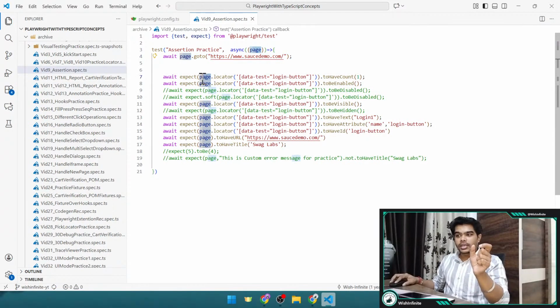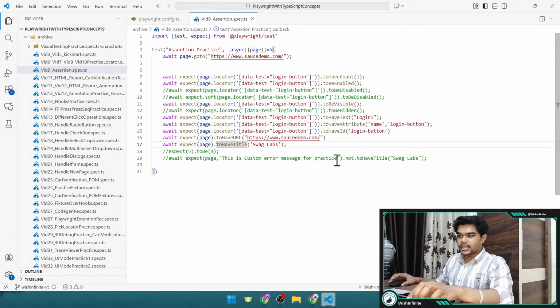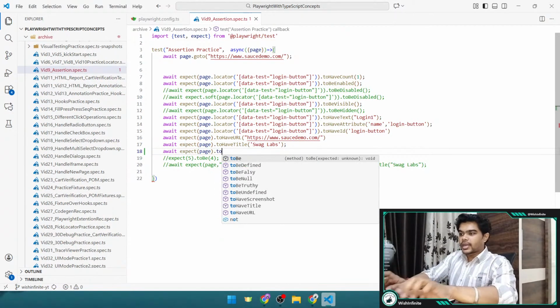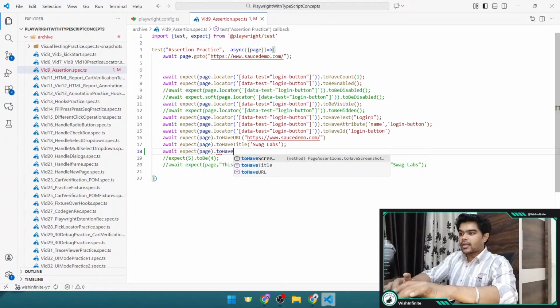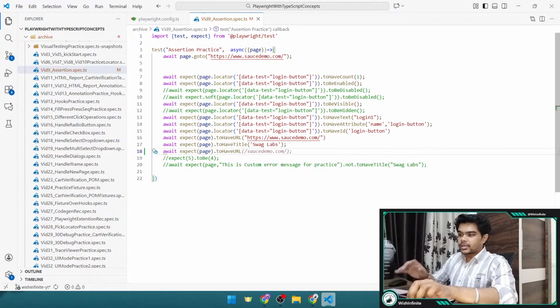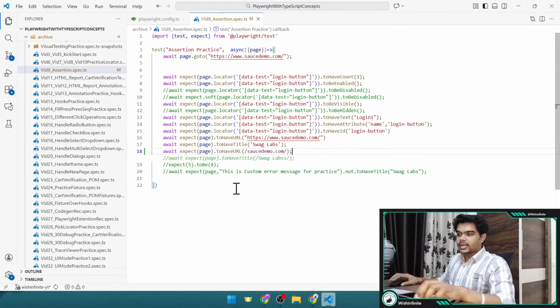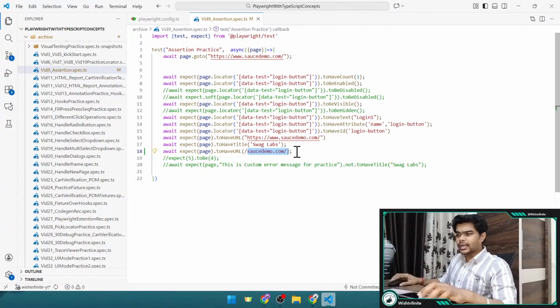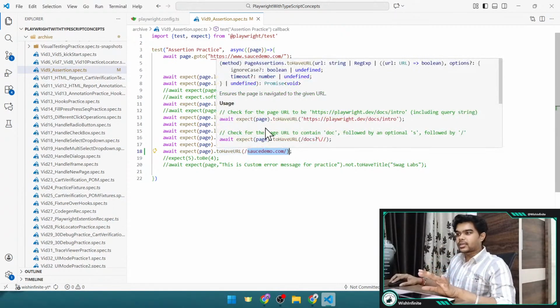Here we would be providing the page, and not the locator. And the method would be toHaveURL, right? Just a second, let me type that method so you will have an idea. So what you need to do is await expect page, and here you need to provide toHaveURL. This is the method, right? Here you can provide any URL. Here we have provided a regular expression, but you can provide the exact URL also.